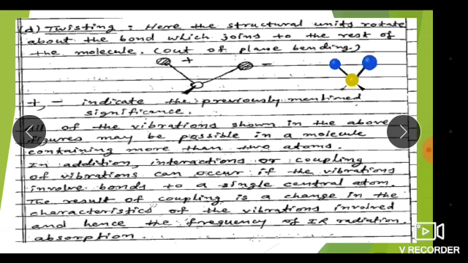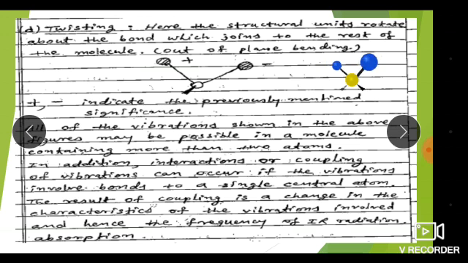Twist means the molecular units rotate about the bond which joins to the rest of the molecule. It means the one central atom is at rest but the other two get twisted. The plus and minus indicate, as previously mentioned, near to the rear and away from the rear.